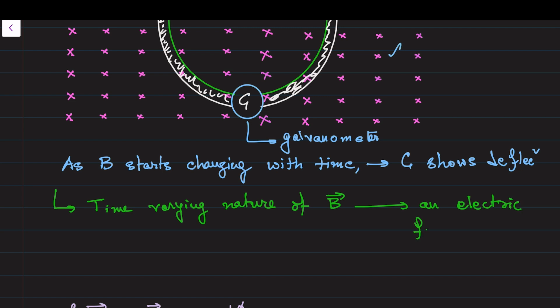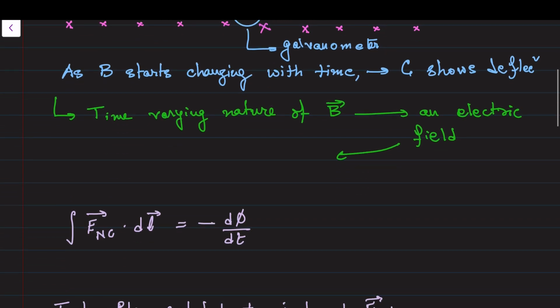And this electric field is not the same as the field we studied in electrostatics. It is different from the electrostatic field. It is not due to charged particles; it is arising due to the time varying nature of the magnetic field, and some more things have been found which make it clear that it is very much different from the electrostatic field we studied in the electrostatic chapter.